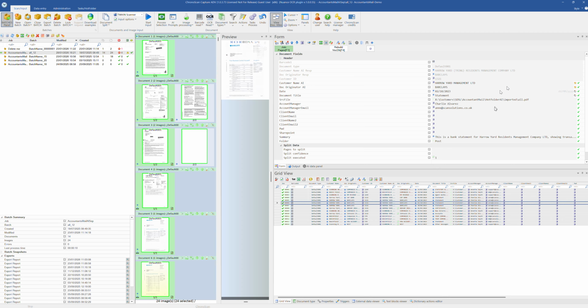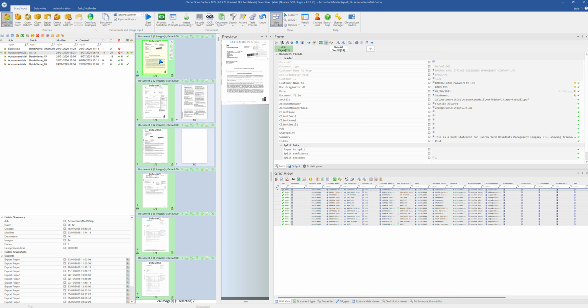And there we are. So here we have each individual document split up, indexed by the client, who the originator was, the date, and the subject of the mail.